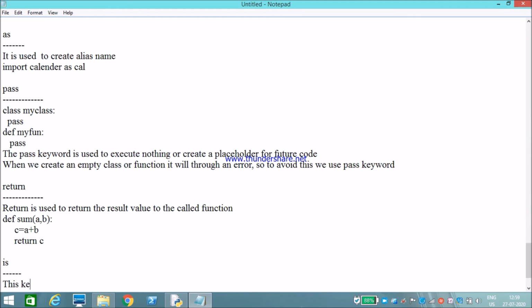The is keyword is used to check if two variables refer to the same object or not.